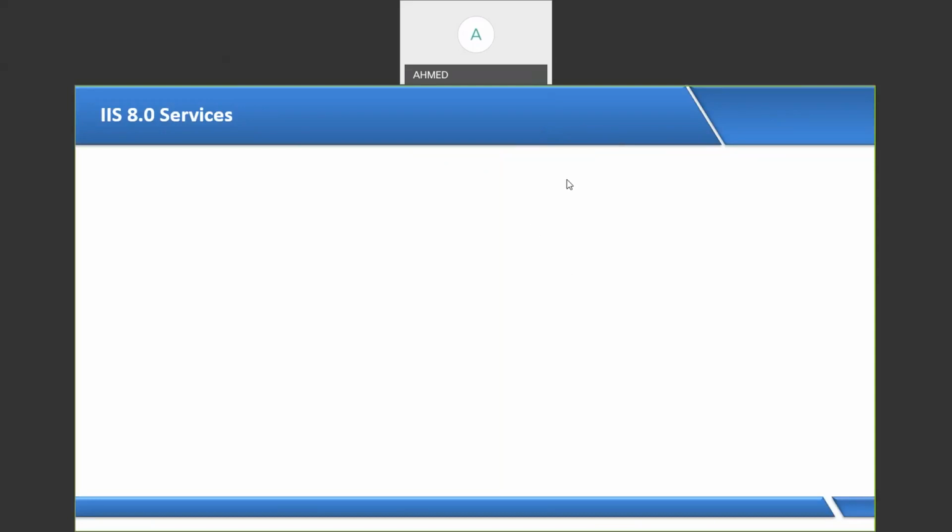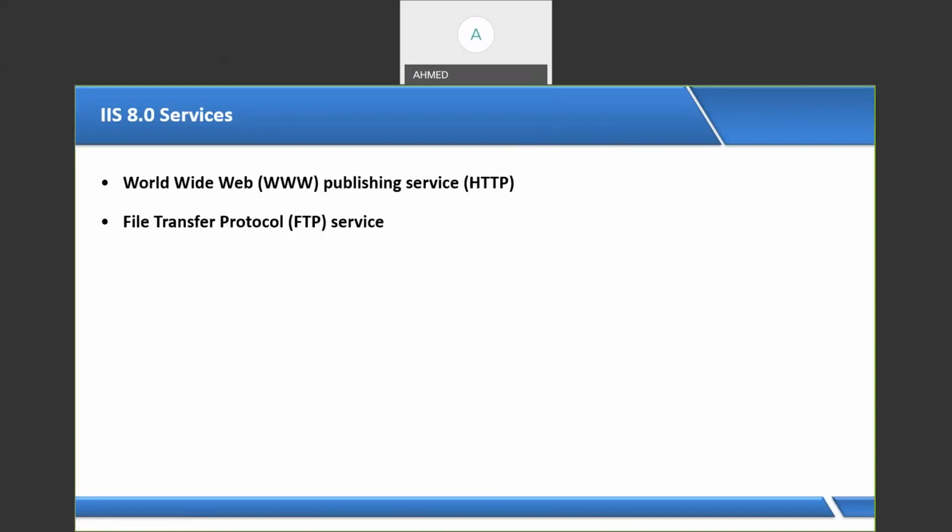What services? Whenever we are accessing any website, how are we accessing it? We access the website by www, that is called the World Wide Web. And with the help of IIS, we can host the HTTP site, we can host the FTP site, and we can host one more site that is called HTTPS, which stands for Hypertext Transfer Protocol, S for secure, or you can say S for SSL, Secure Socket Layer. So by using IIS service, I can host the website by HTTP, FTP, and HTTPS.